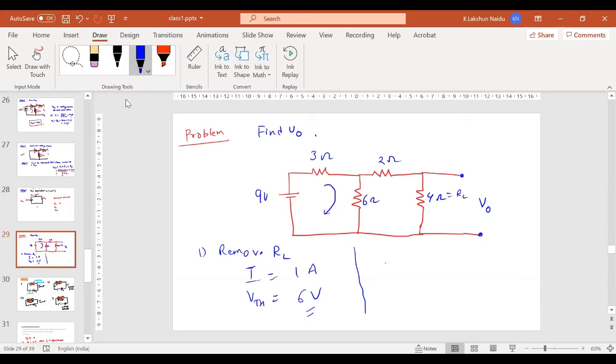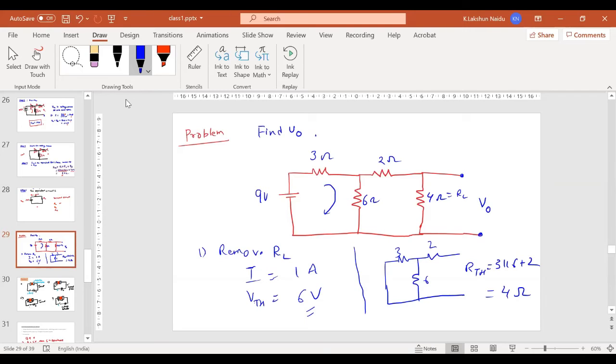So you will have a circuit with 3 ohms, 2 ohms, and 6 ohms. 3 and 6 are in parallel, in series with 2 ohms. So what is the value? 3 parallel 6 plus 2. 4, sir. Everyone, is it 4? Yes, sir. 4 only.